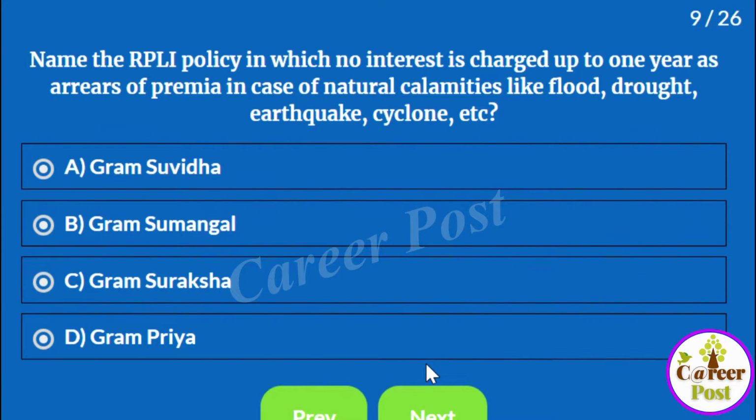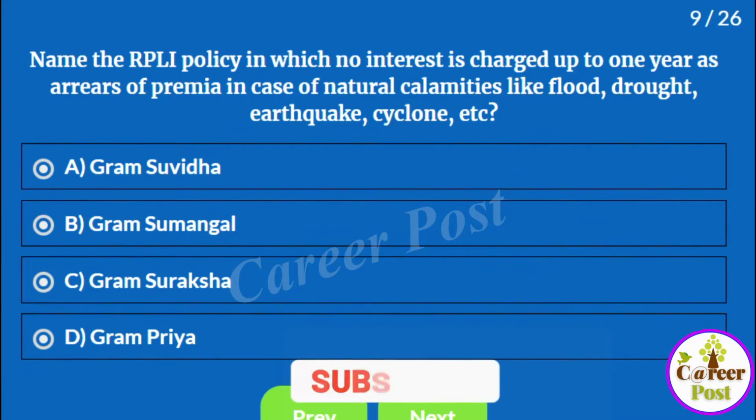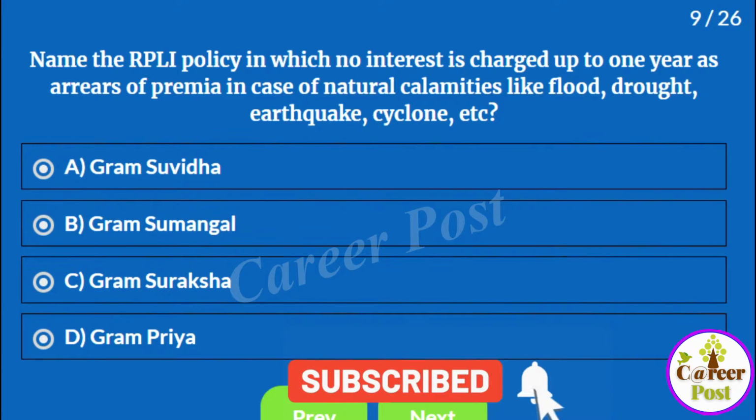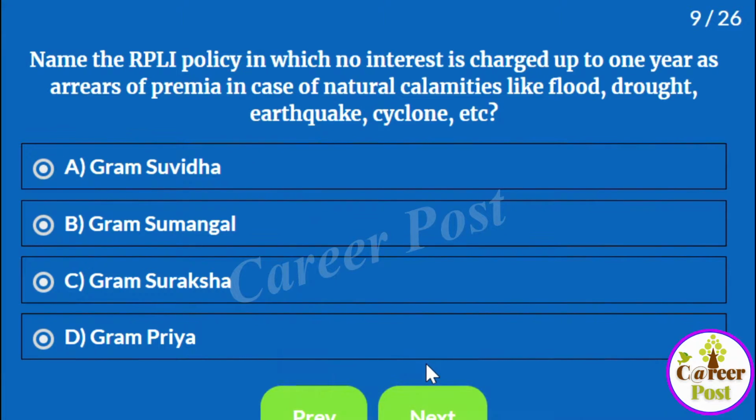During natural calamities like flood, drought, earthquake or cyclone, there is one policy in which the department won't charge any penalty or interest up to a period of 1 year as arrears of premium.